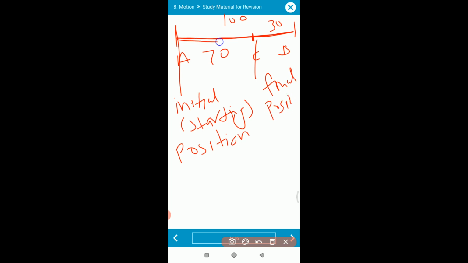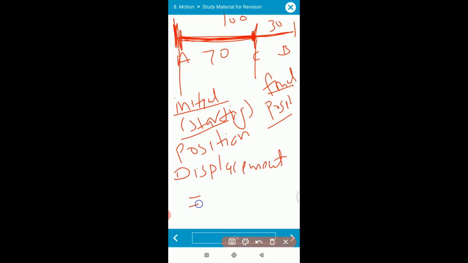So in displacement you are only dealing with where the object is at the start and where the object is at the end. The total displacement done by an object is only 70 meter, even though it traveled 100 and then 30 back, because you are dealing with only the initial position and final position. That's why the displacement done by the object is 70 meter only. Understood? Clear?